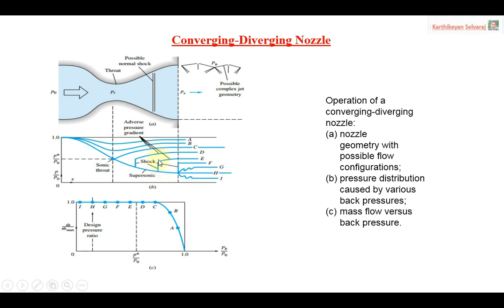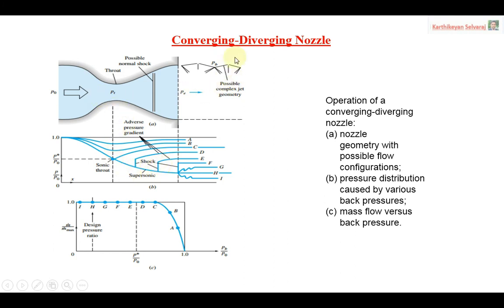Then if shocks are formed in the subsonic region, that is above the H condition, what will happen? Because of the adverse pressure gradient, once the adverse pressure gradient is created, wall boundary layer separation will happen. That wall boundary layer separation gives more impact on the shocks. That is also not good.